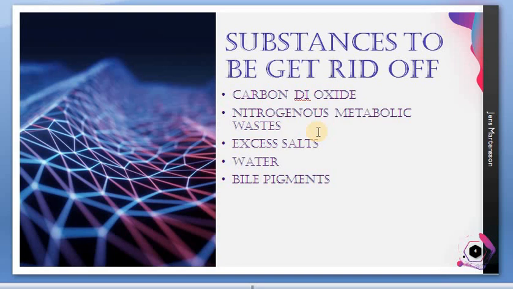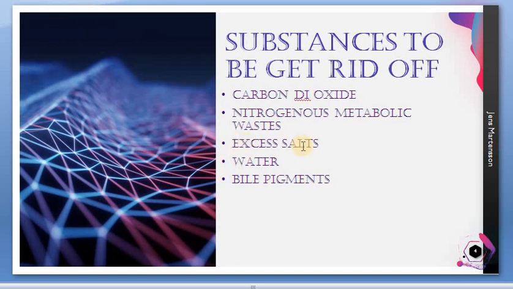Urea is produced from protein. We don't have a system in our body to store protein, so the excess protein has to be converted into nitrogenous waste, and this nitrogenous waste has to be expelled out. Some amount of protein, converted into amino acids, can be retained in our cells, but the majority of the excess protein has to go out by converting itself into urea. So the liver is the one doing this kind of work.